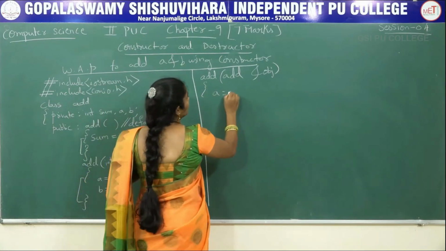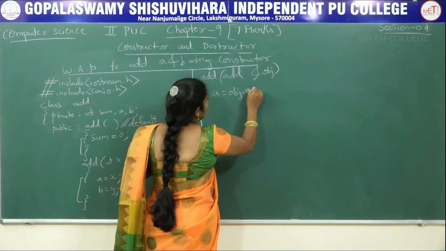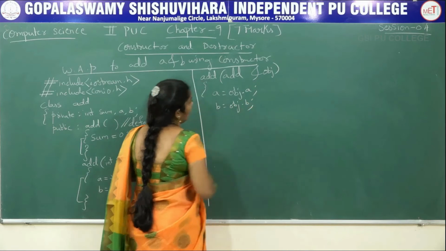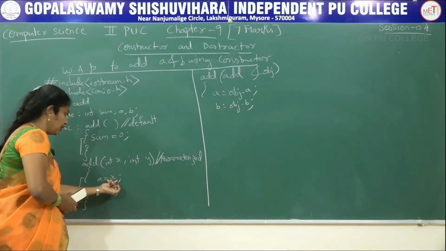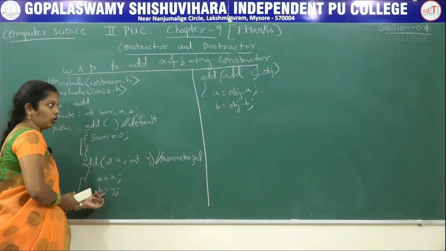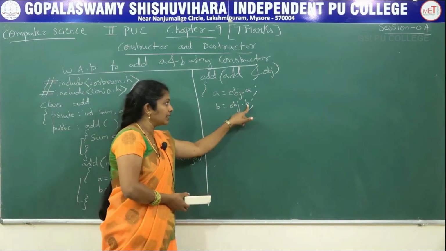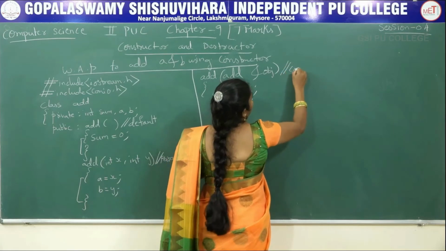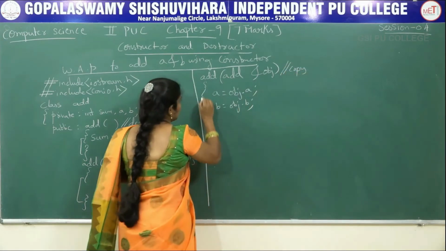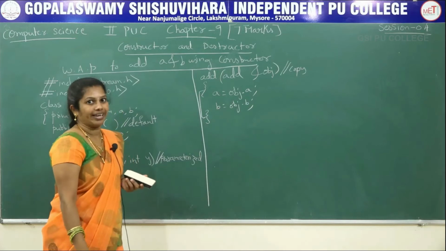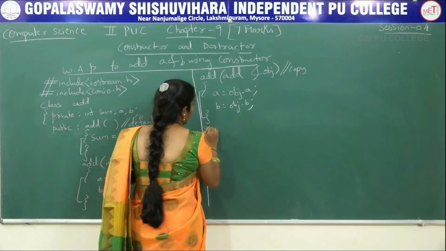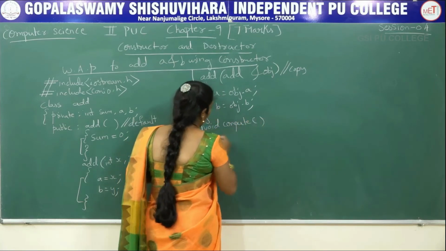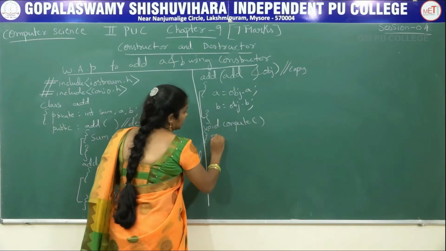Then a equals object dot a, b equals object dot b. That is, the x value goes into a, the y value goes into b. That a value is copied to a, the b value is copied to b. It is nothing but copy constructor. Then close this one. Next one more regular function I am taking, that is void compute function. Void compute function, that is sum equals.